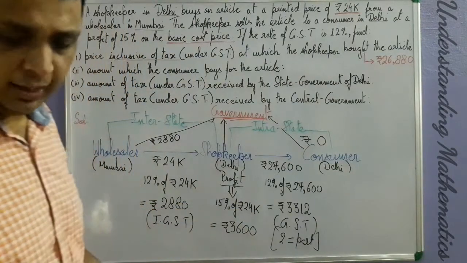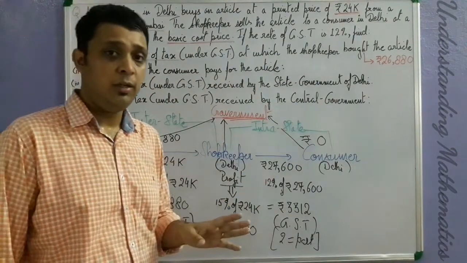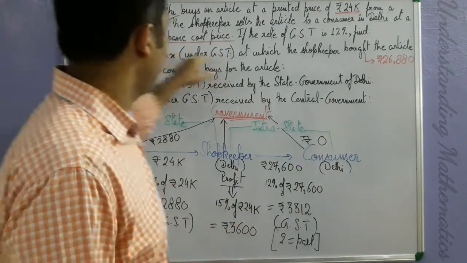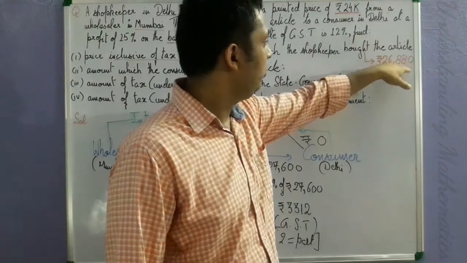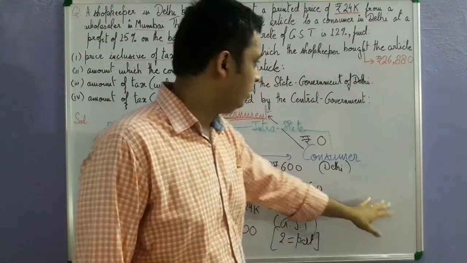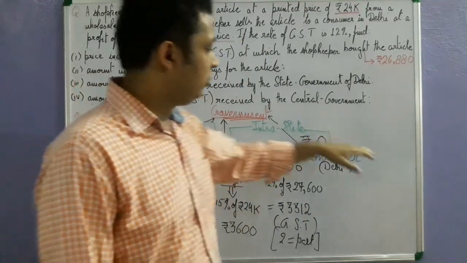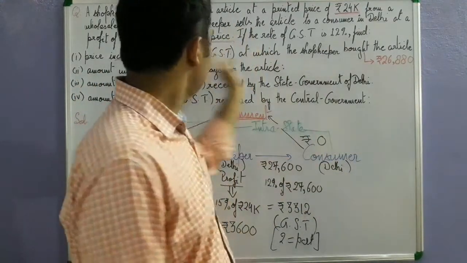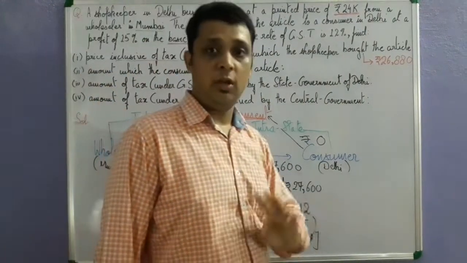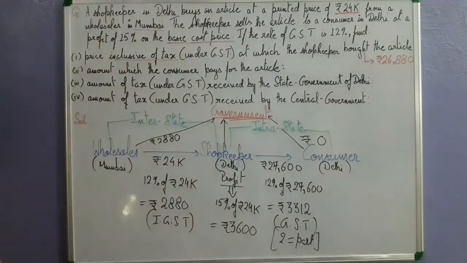So in the examination also, students, I just wanted to tell you that when you are solving this question, you can follow the arrow diagram, because the arrow diagram depicts everything and shows everything to the examiner. So when you are writing the answers, you just do one thing. Just write this statement completely and in front of it write the answer with the required calculation. I have done a small calculation, that means 24,000 plus the GST. So you need to write the whole statement equal to 24,000 plus the GST. So this is how you will write the answer in the examination. Clear?